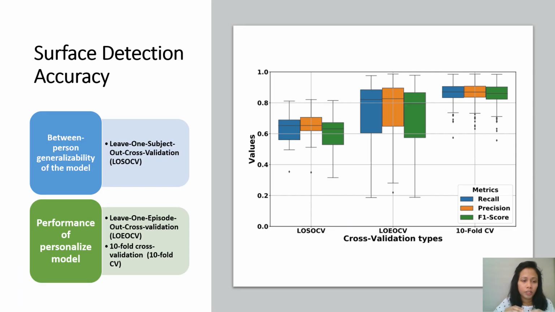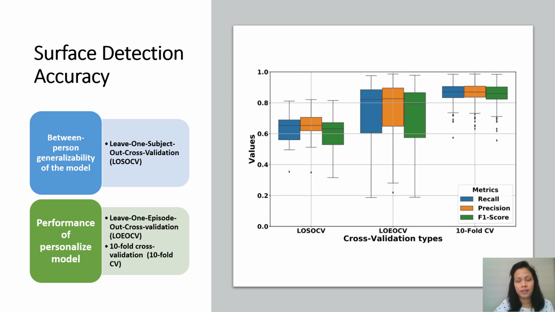Then we want to evaluate the between-person generalizability. For that, we started with leave-one-subject-out cross validation and got an F1 score of 65%. For the personalized model, we performed leave-one-episode-out cross validation to see the impact of within-person variability and got an F1 score of 80%. We also performed tenfold cross-validation to compare with recent work and got an F1 score of 86%.